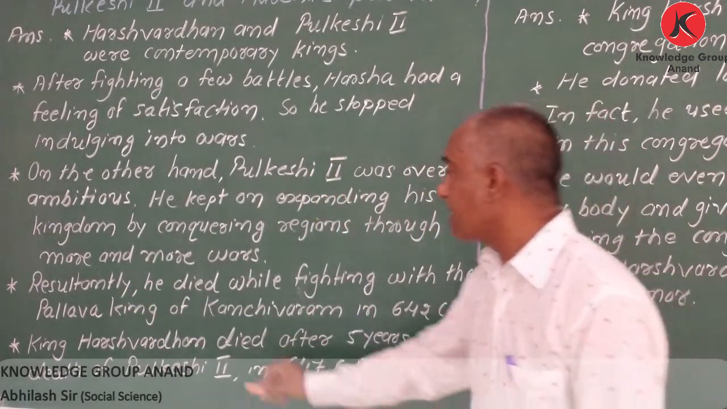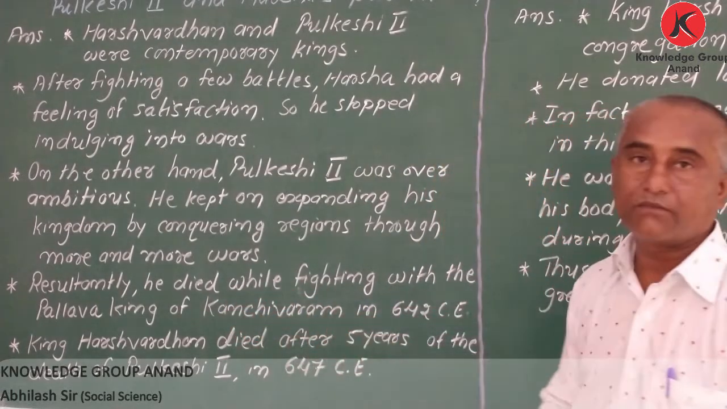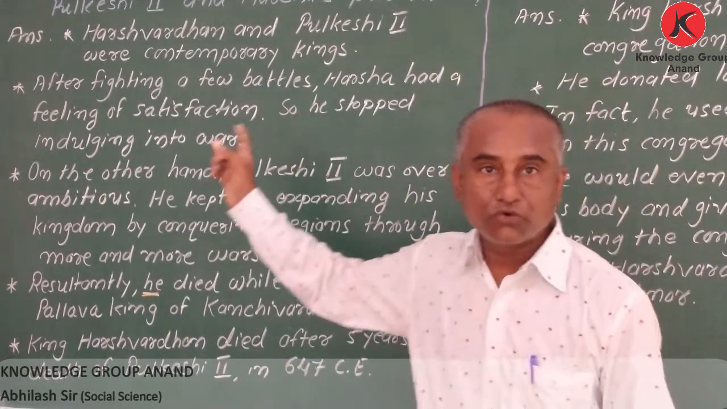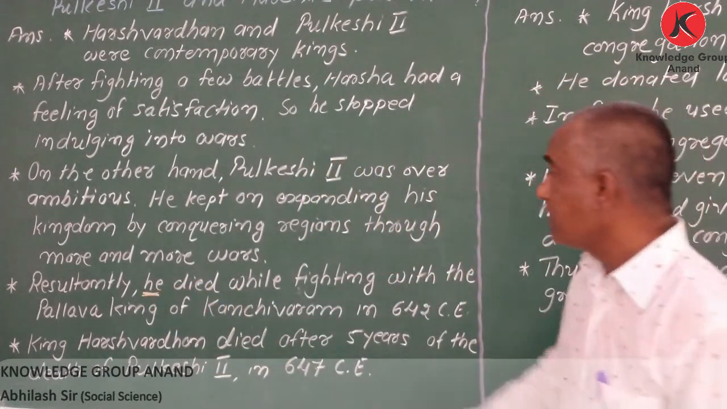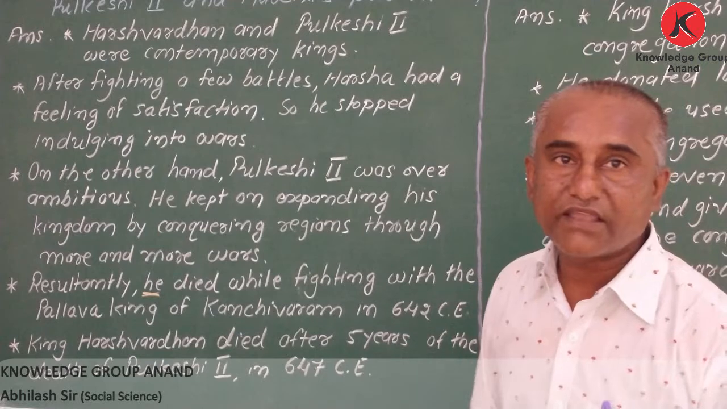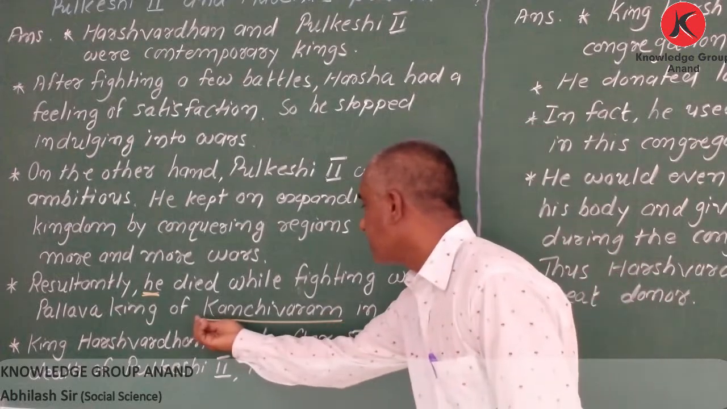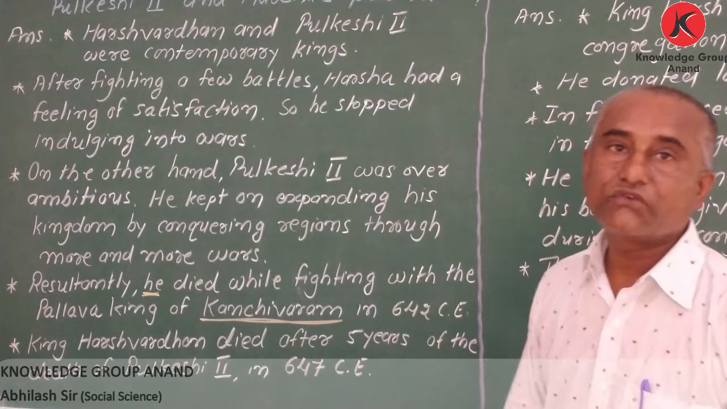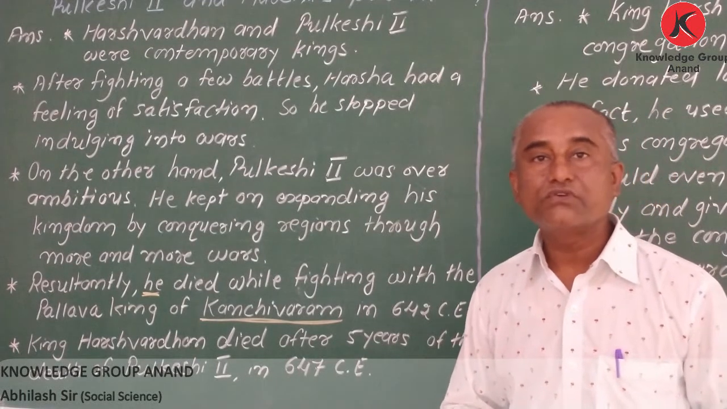As a result, what happened? He died while fighting with the Pallava king of Kanchivaram. So here 'he' means Pulkeshi II. So Pulkeshi II died while fighting with the Pallava king. Sorry, not a name, it's a place: the Pallava king of Kanchivaram in 642. So we can say during that battle he died, and it was the year 642 CE.